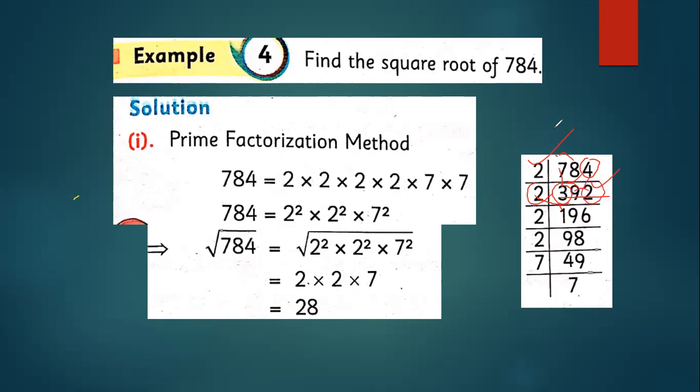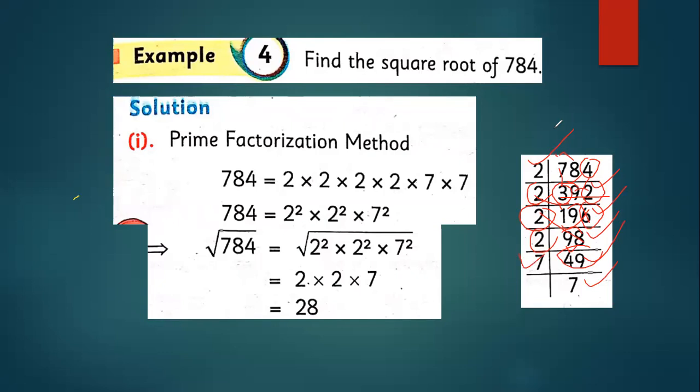So that becomes 12. 2 sixes are 12. It is done. Now again, 2 nines are 18. 1 will go to the 6 and that becomes 16. So 2 eights are 16. It is done. Now again, 2 fours are 8. 1 will move to the 18. 2 nines are 18. Yes, and you know this is not divisible by 2. We can do it only by 7, 7 sevens are 49.